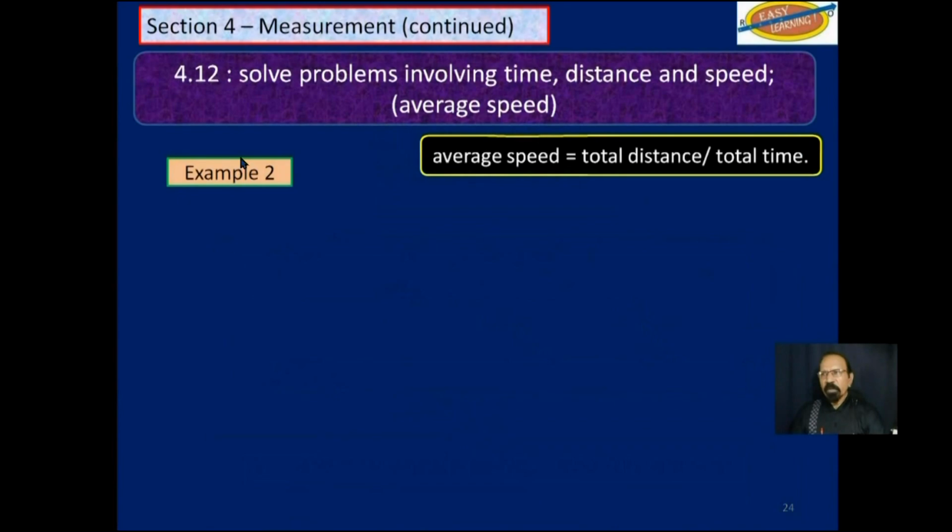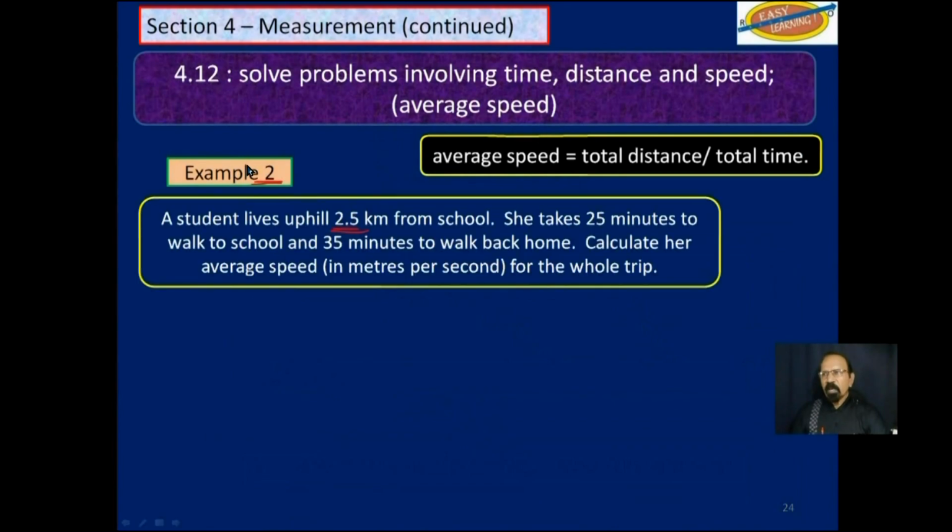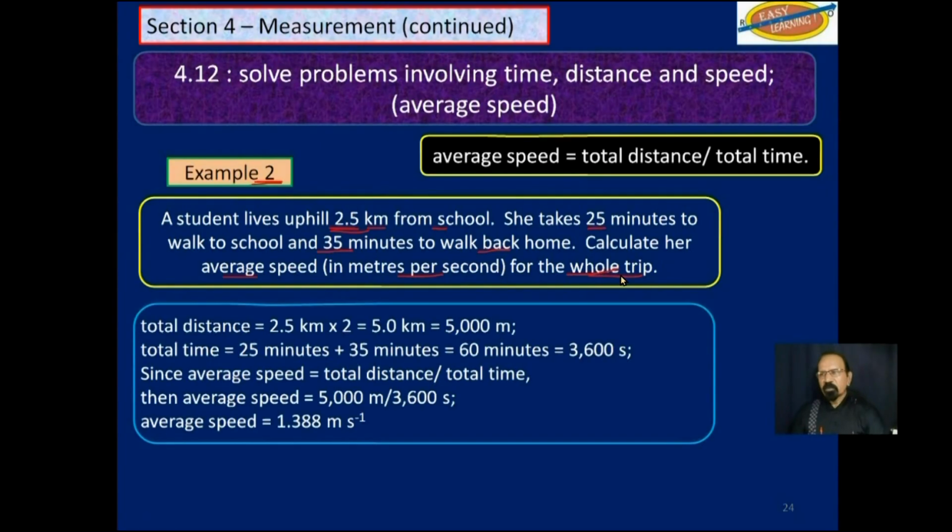So we continue with example 2. A student lives uphill 2.5 kilometers from school. She takes 25 minutes to walk to school and 35 minutes to walk back home. Calculate her average speed in meters per second for the whole trip.